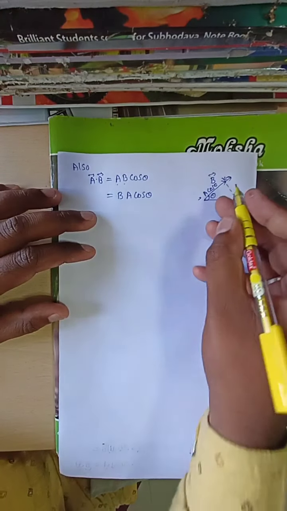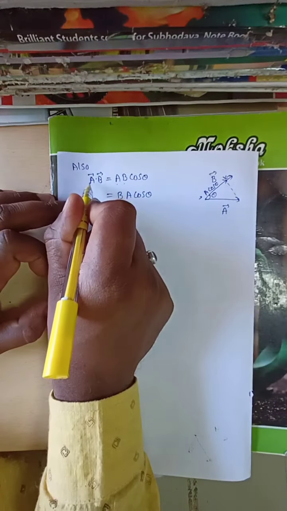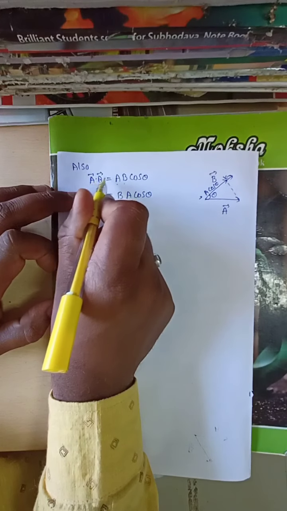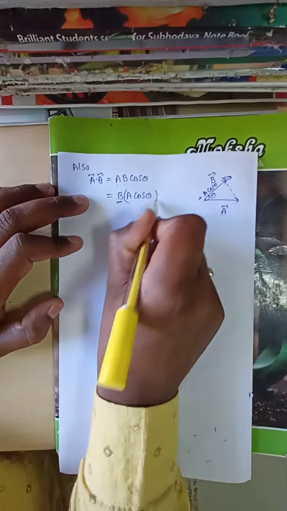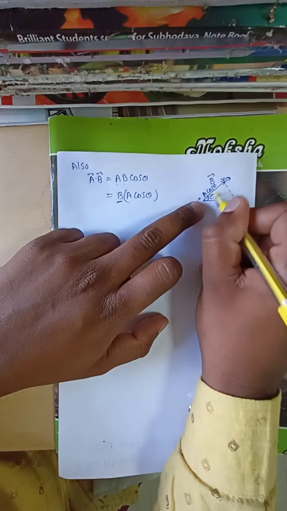In that case, the scalar product A bar dot B bar is equal to B into A cos theta. What is A cos theta?